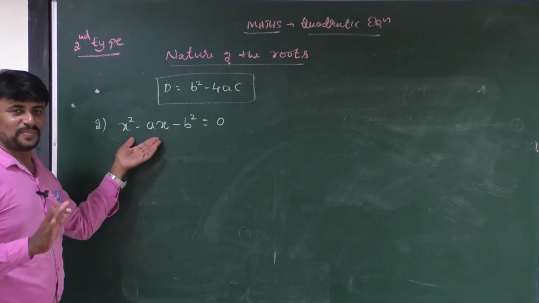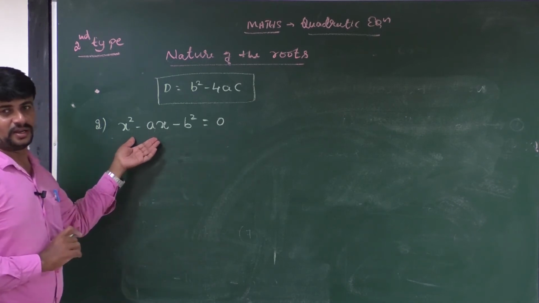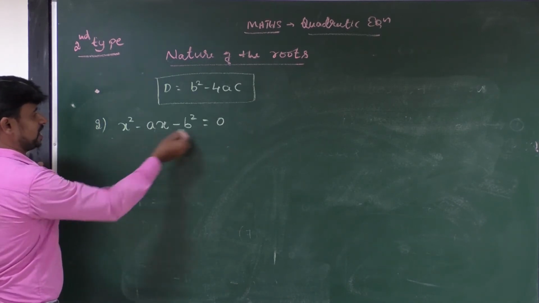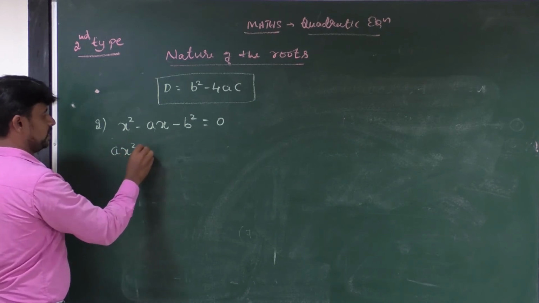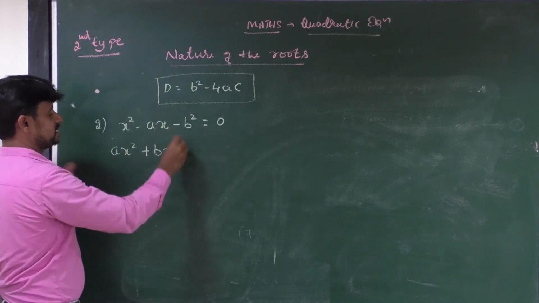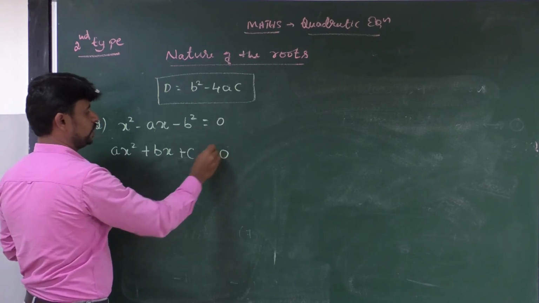This is also the same method. You have to follow the same method. Okay. What is the value of a? This is also in the form of ax square plus bx plus c is equal to 0.